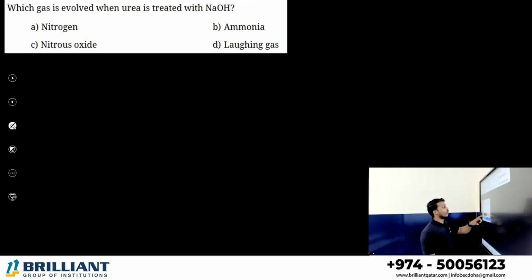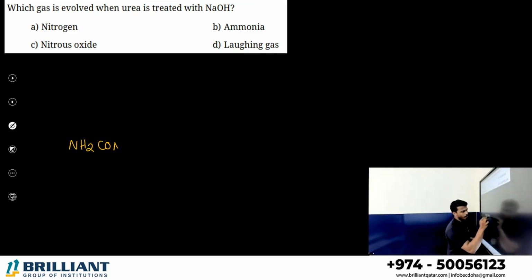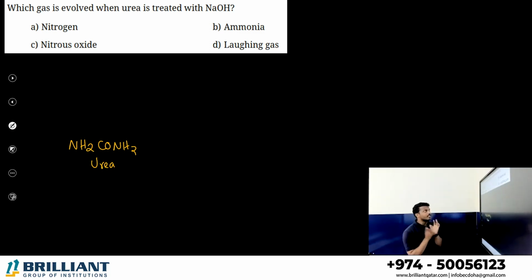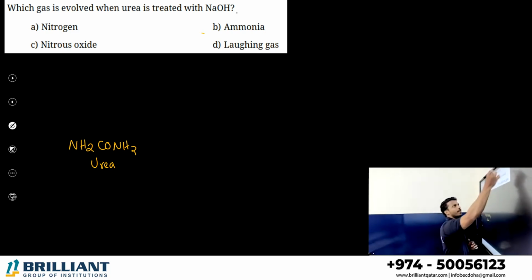Which gas is evolved when urea is treated with sodium hydroxide? What is urea chemically? NH2CONH2, right? This is called urea. Which gas is evolved here? Urea, I think we discussed in one of the reactions for the preparation of ammonia. The answer is option B, ammonia.